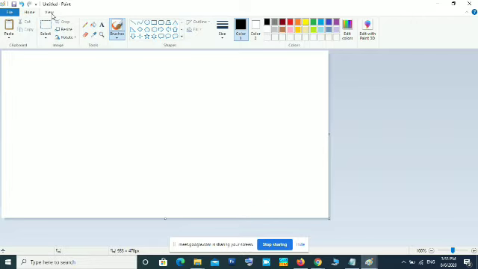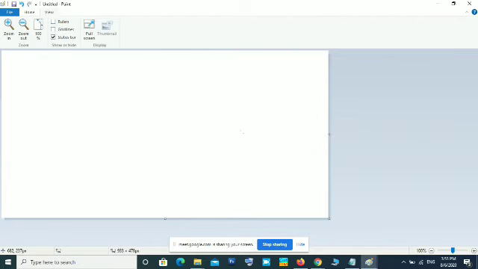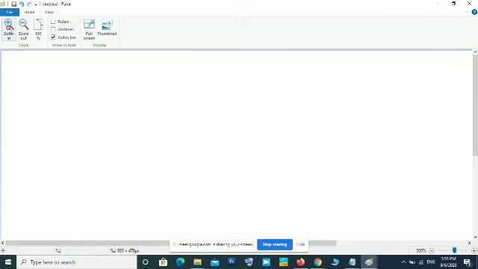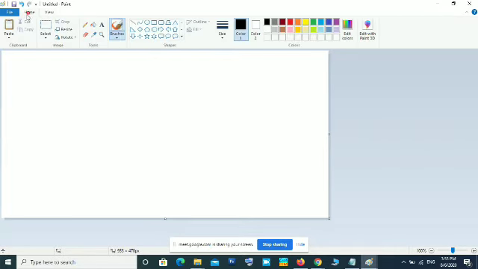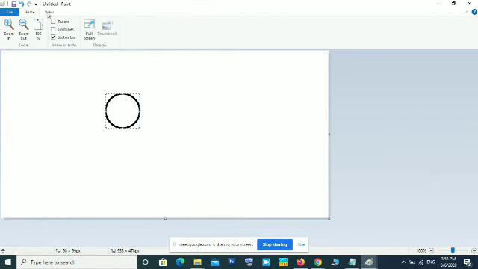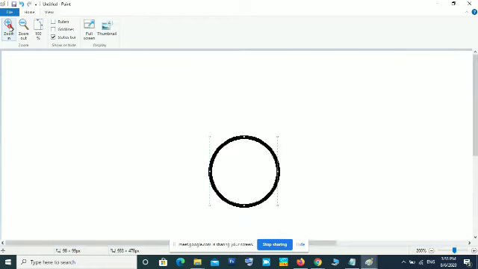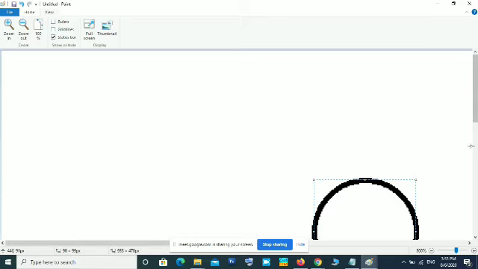The View tab is used to view your image, whether you want to view it in big size, that is zoom in. When you click zoom in, your picture will be displayed in big size. Picture size will not be increasing, but the view will be increasing, just like you are watching through a magnifying glass. Suppose I am drawing a circle here. Now I am going to the View menu and clicking zoom in. The view is becoming bigger and bigger.